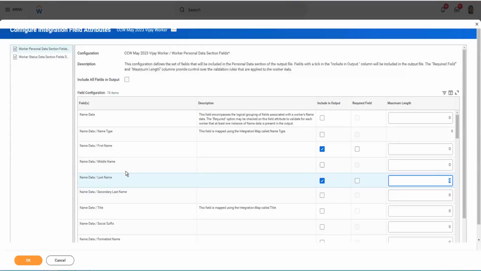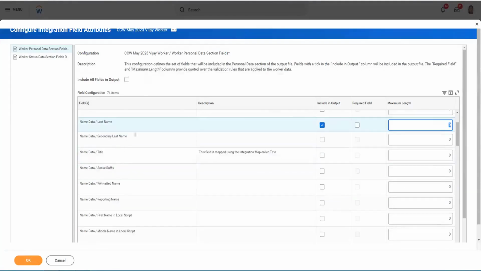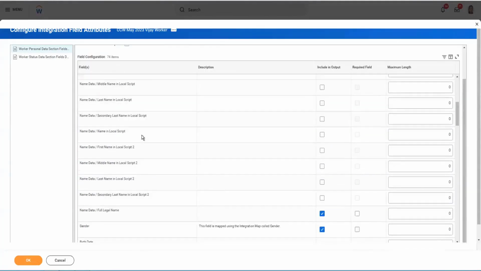Whatever fields are selected by you, only those will be enabled in your output file. So these are all the defined fields for that specific template, right? Yeah, for the Get Workers, the worker template, Core Connector Worker. These are the fields which are supported by this core connector worker. So if there is any other field other than those mentioned, we have to create calculated fields. Correct. It has to be on the worker business object.